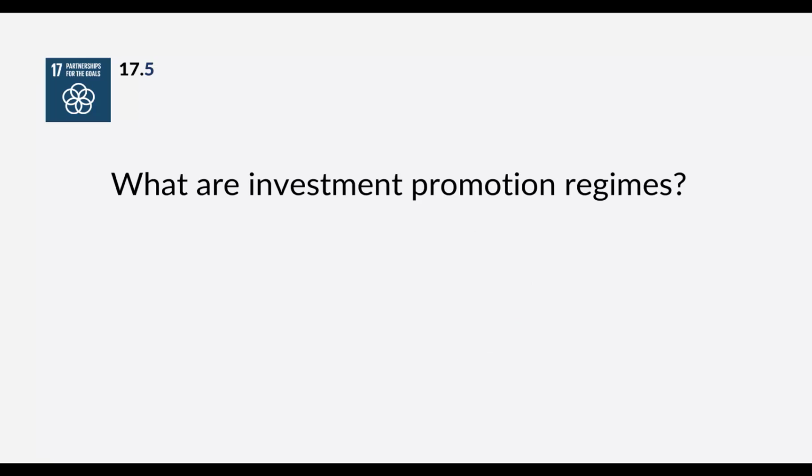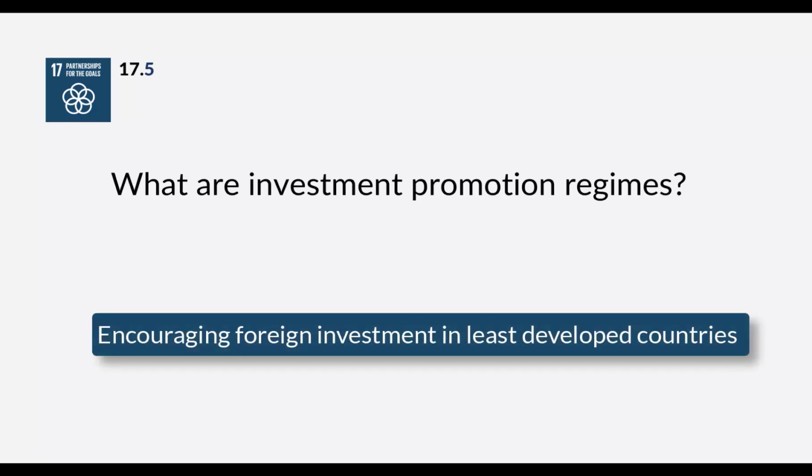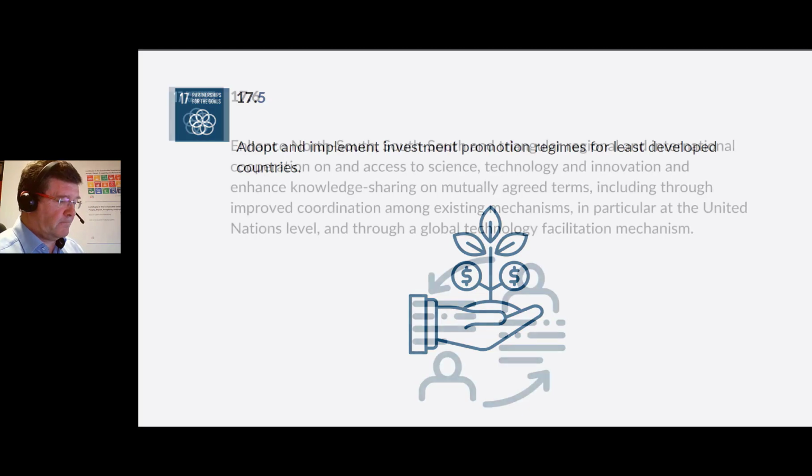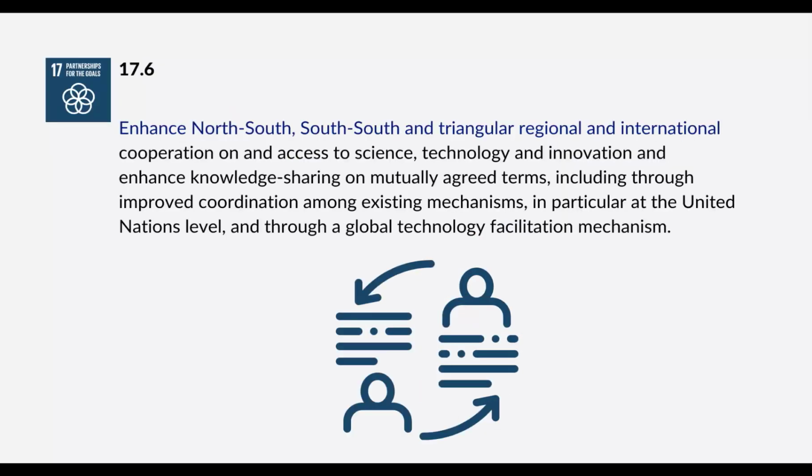Investment promotion regimes basically refer to putting measures in place to encourage foreign investment in least developed countries. The obvious reason being to increase employment and the domestic revenue for the country. The indicator for this is the number of countries that adopt and implement investment promotion regimes for developing countries, including the least developed countries.